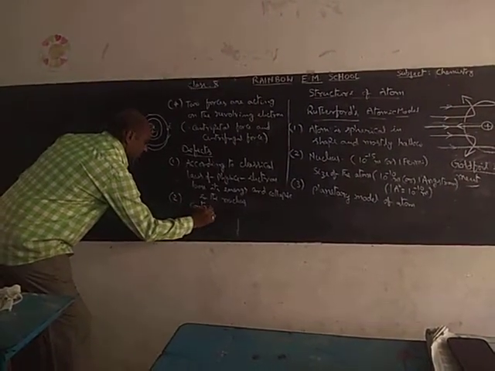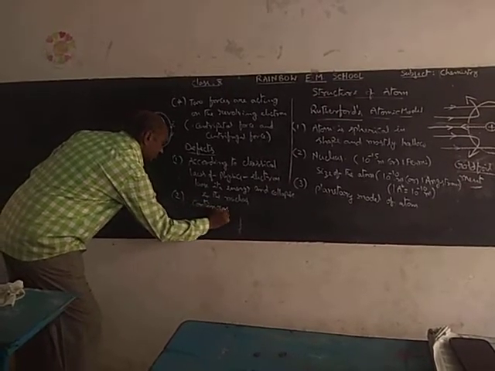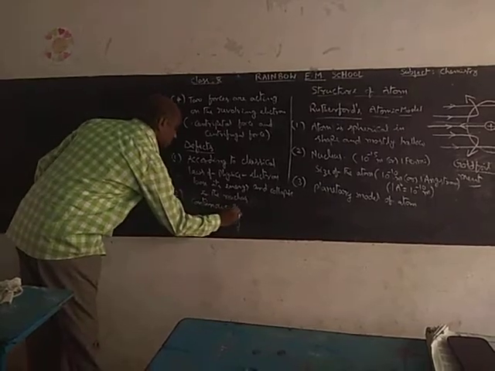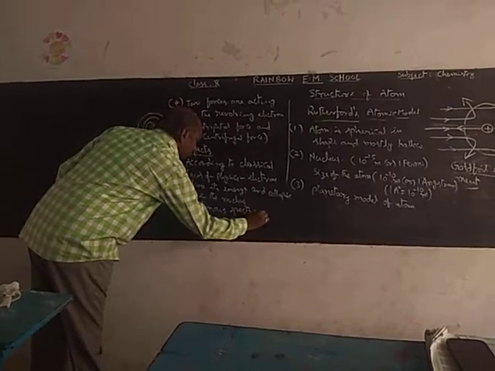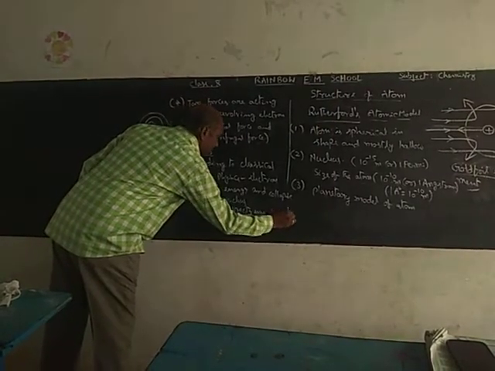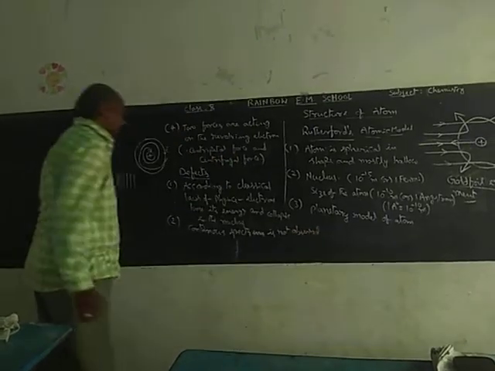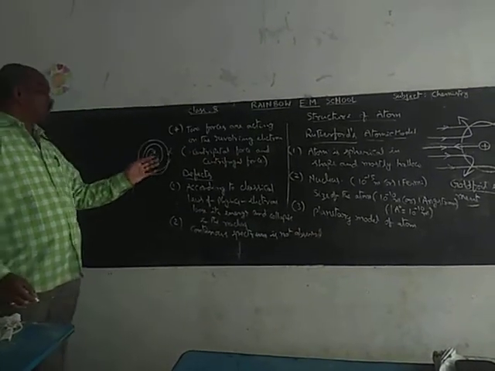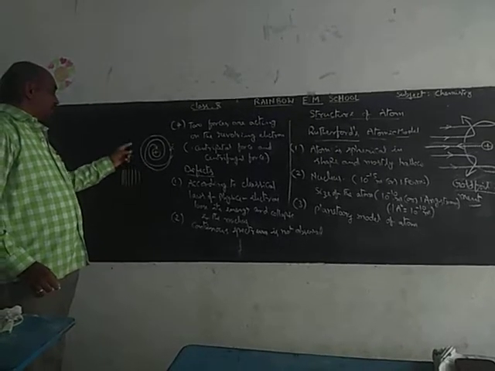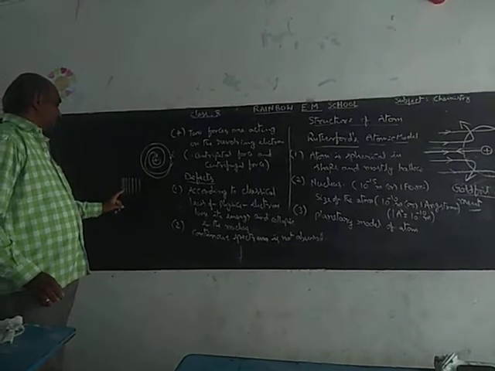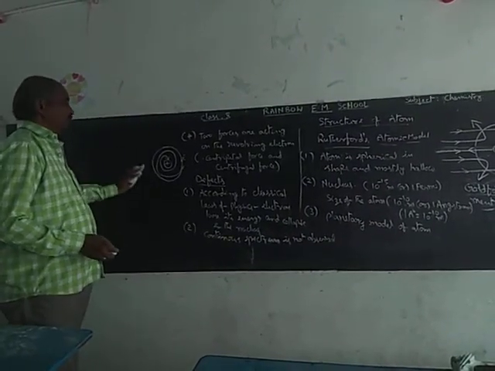A continuous spectrum is not observed. Why? Because electrons are moving and losing energy continuously, so it must form a continuous spectrum. But that type of spectrum is not observed. These are the two defects.